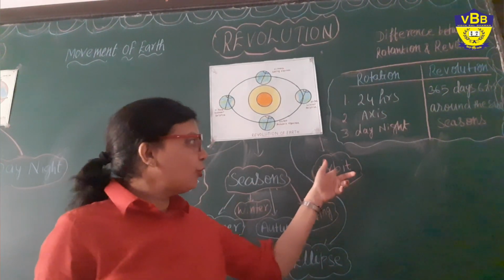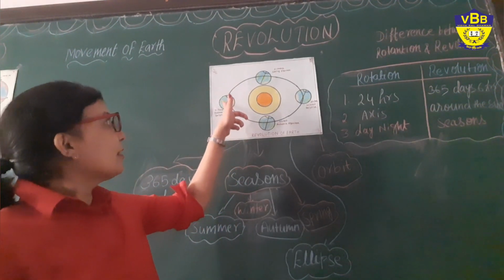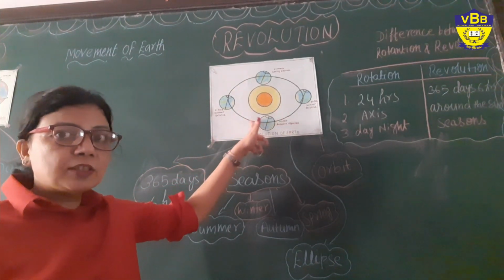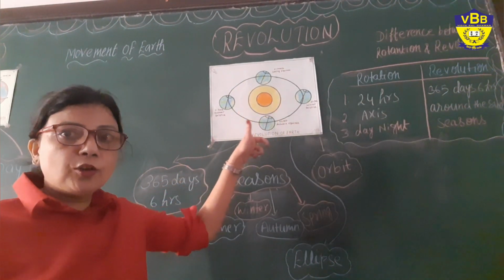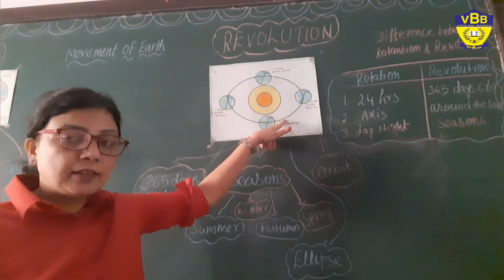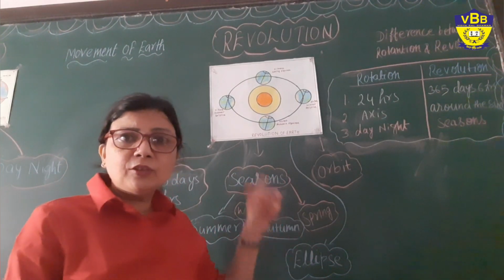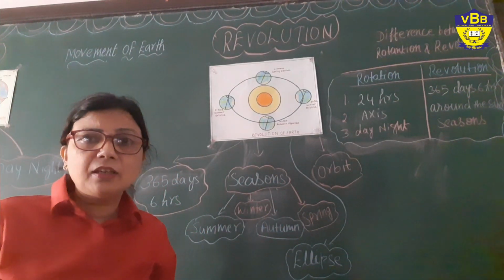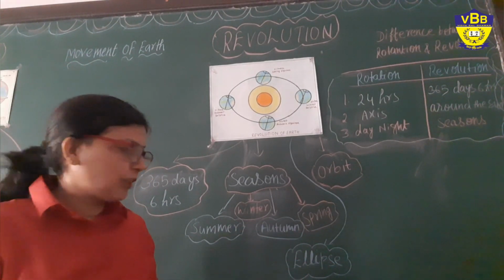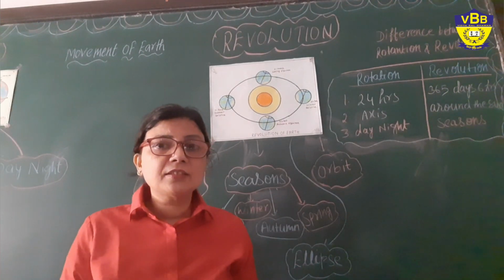So our earth always revolves around the sun on its fixed path, and that is called the orbit. And the shape of the orbit, or the shape of the revolution, is always elliptic. It is not a circle, it doesn't move in a circle.